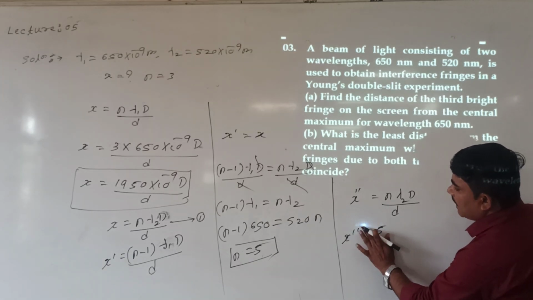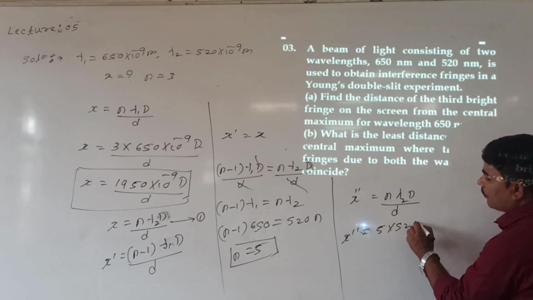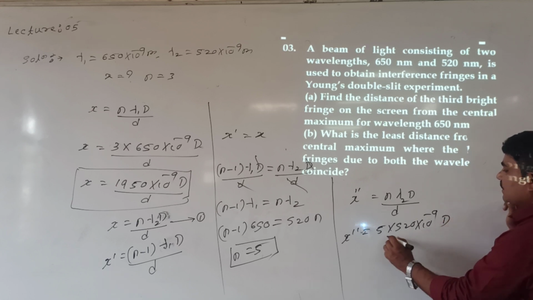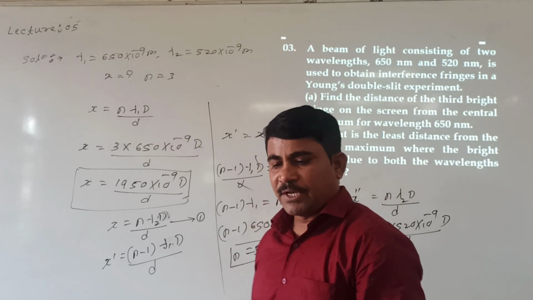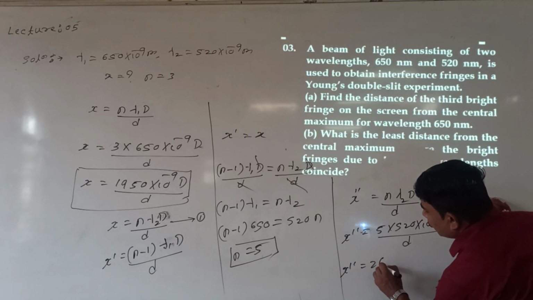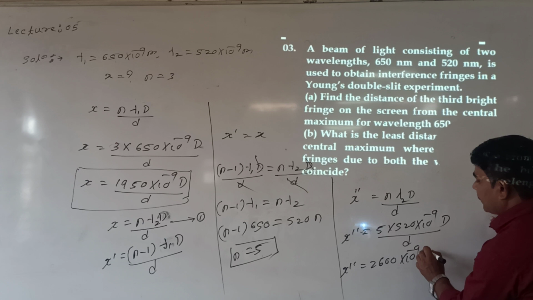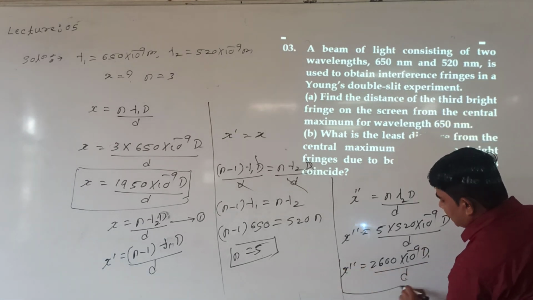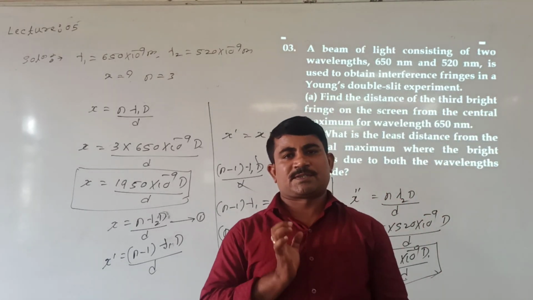5 comes because at this order both wavelengths coincide. Lambda 2 is already given, that is 520 nanometer, nano meaning 10 raised to minus 9. Capital D divided by small d, the values are not given. Then again from this you can take like this: x double dash is equal to 2600 into 10 raised to minus 9 times capital D divided by small d. Here these values are not given. So this is the distance, and this is the fringe width where both wavelengths coincide.